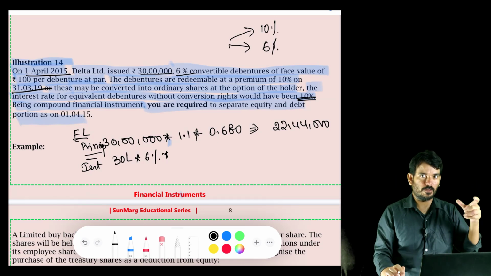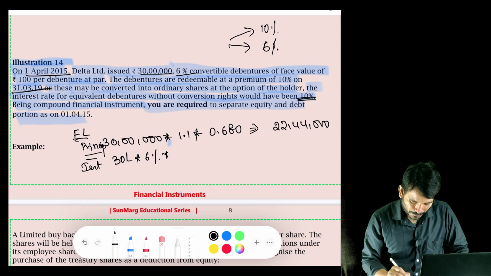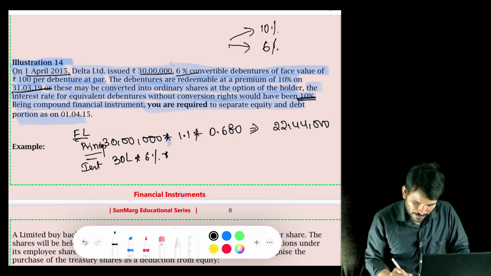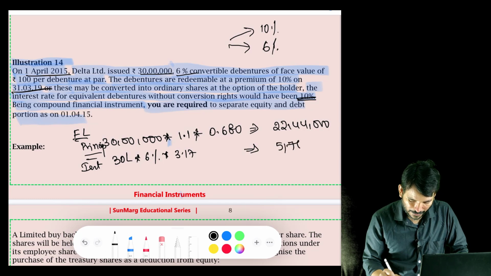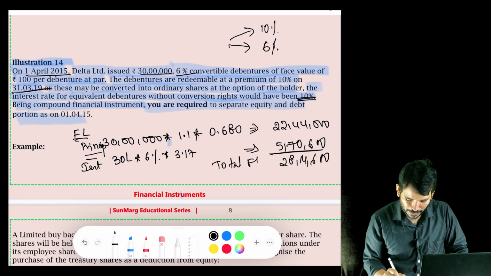So you can do that present value factor, right? For 4 years you are getting 3.17, and you multiply that, you are getting 5,70,600. Add it, you are getting 28,14,600. This is the total financial liability portion.